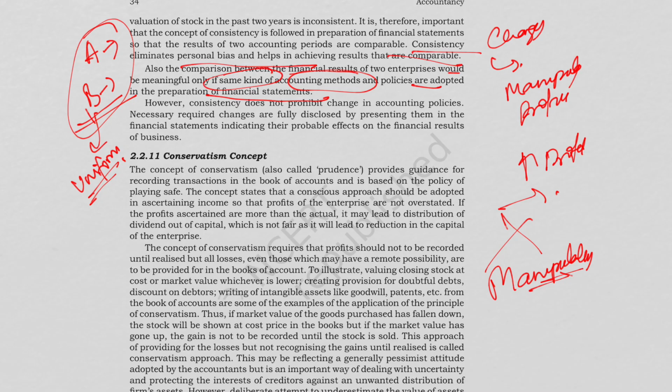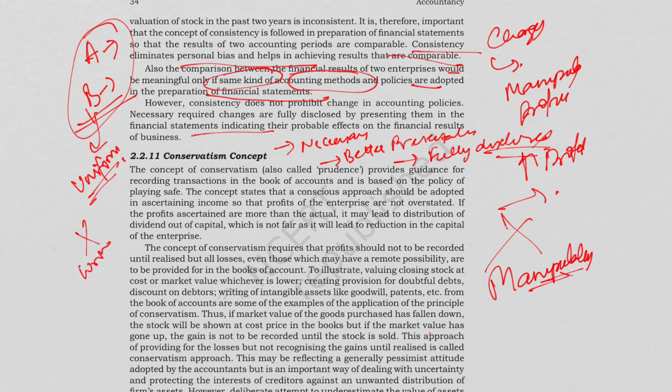However, consistency does not prohibit change in accounting policy. Necessary changes are fully disclosed by presenting them in the financial statements, indicating their probable effects on the financial results of the business. The important clarification is that changes are allowed only if necessary, only if they will lead to better presentation, and they must be fully disclosed. So change without disclosure is wrong. Change with disclosure is acceptable.